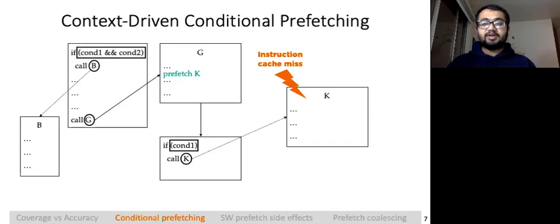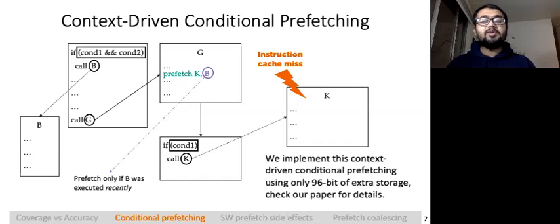Using this program characteristic, we can add a condition for the prefetch instruction so that the prefetch will be enabled only if B was executed recently. We identify B as the context for the prefetch and call this technique context-driven conditional prefetching. This technique can be implemented with only 96 bits of extra on-chip metadata storage. We encourage reading our paper for more details.